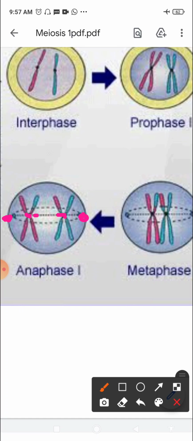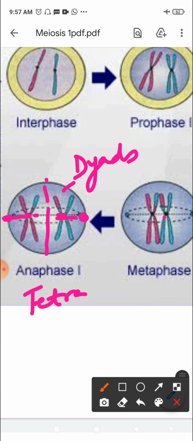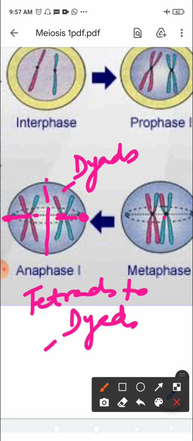This is the separation of tetrads into dyads. When they are all together, they are known as tetrads. Now they are separating, you can see half is coming to one pole, the other half towards the other pole. So now they are known as dyads. This formation of dyads from tetrads is known as disjunction.